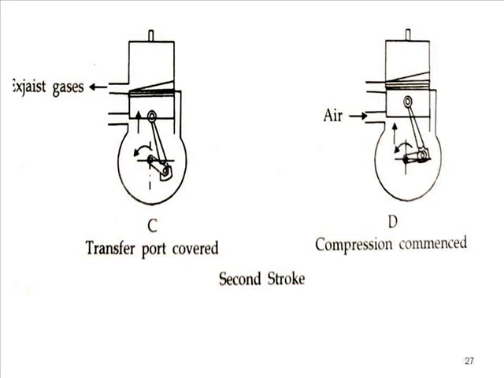You can find the exhaust port as well as the suction port is open. Exhaust gases are leaving from the top side, air is entering from the bottom side, and the air available above the piston, shown in figure D, starts to compress. So the pressure and temperature of the air increase, and before completion of the compression stroke, before the piston reaches BDC, the diesel is injected in atomized form.